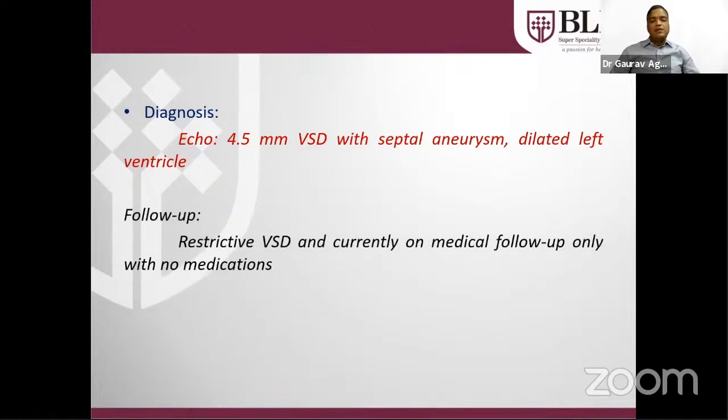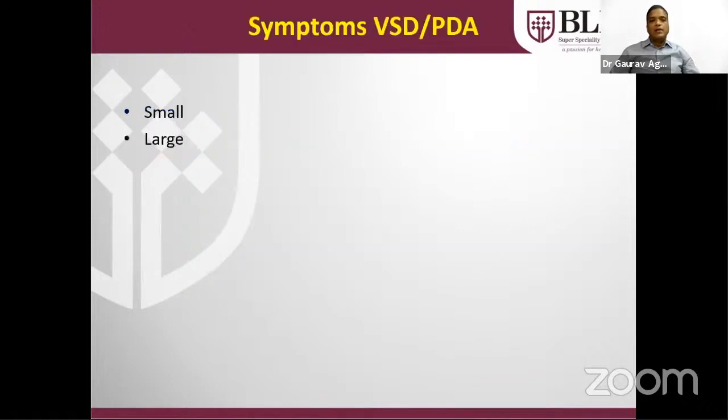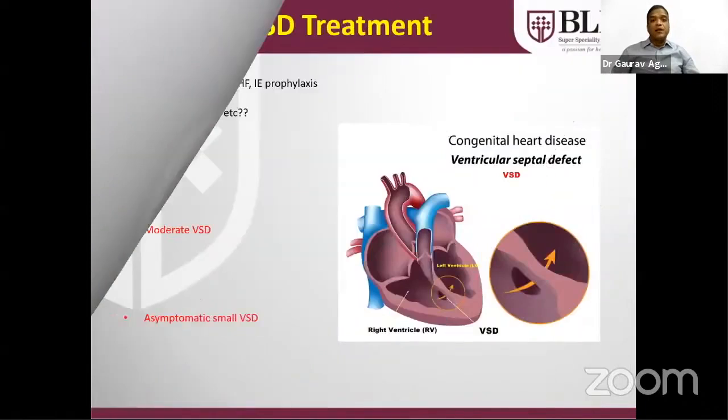We kept that child on diuretic and followed at frequent intervals. On follow-up, the VSD converted into the restrictive type, means small VSD was there, and currently on medical follow-up with no medication. Symptoms of VSD, PDA, AP window, AV canal, as we all know, small size will not have any symptoms and large size will have significant left-right shunt lesions.